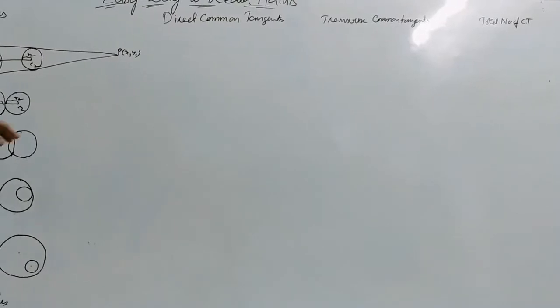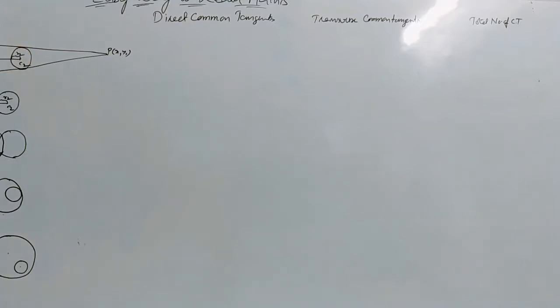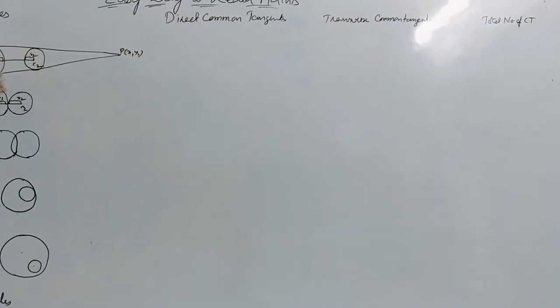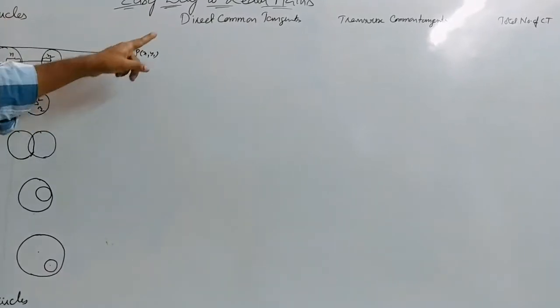From this external point we can draw two tangents to both these circles such that it touches circle 1 as well as circle 2, and for this tangent the two circles are on the same side. Similarly, for this tangent also the two circles are on the same side. These two tangents are called direct common tangents.